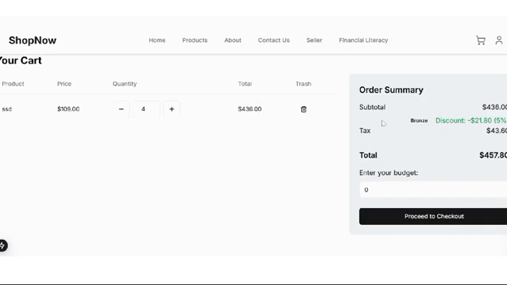Okay, so here is the order summary. As you can see, I have the bronze level, so I got a discount of 5%, which is $21. So here, this is the feature. When we add the budget, I have to add my budget. So just for the testing, I am going to show you. This is $457. So if $500 is my budget.